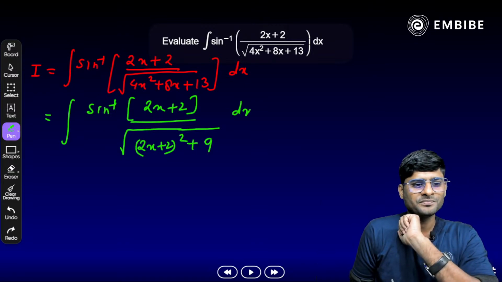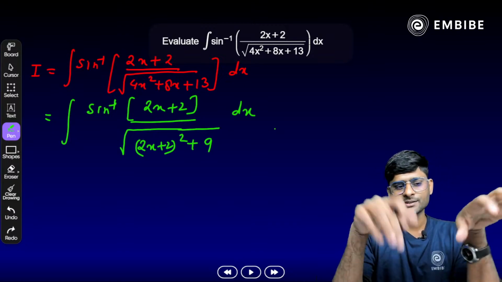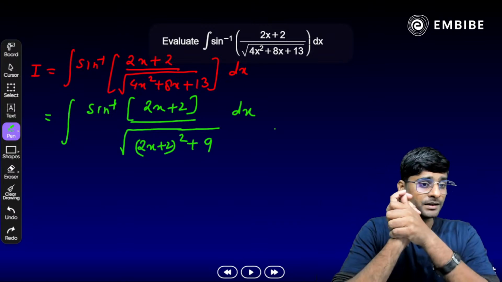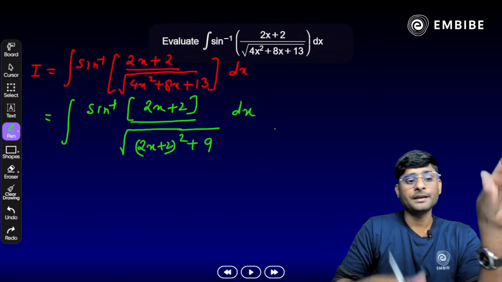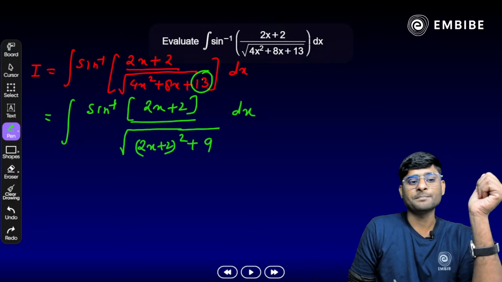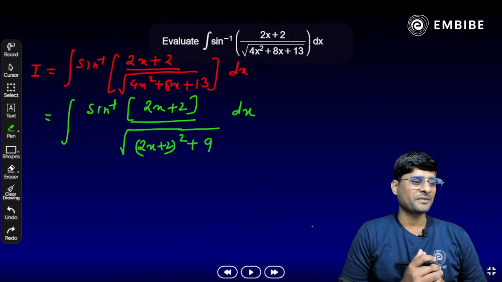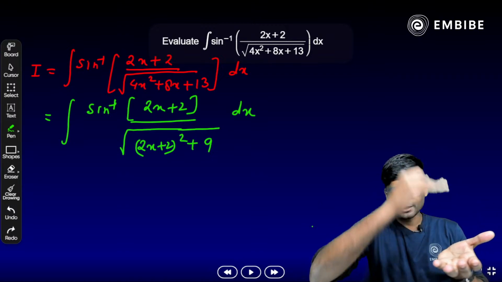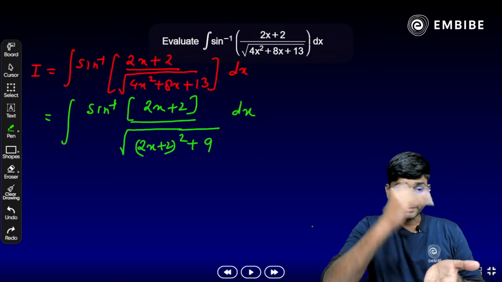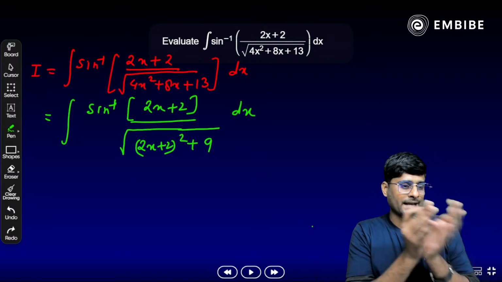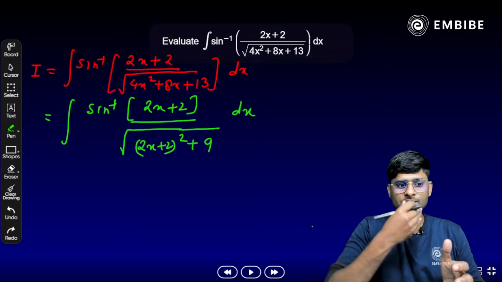Yes or no? Exactly, 4x square plus 4 plus 8x. Yes, we have to simply break 13 into two parts, that is 9 plus 4, and we will get the perfect square. Now in numerator and denominator something is common. Yes, something is very similar, 2x plus 2. Try to substitute something.